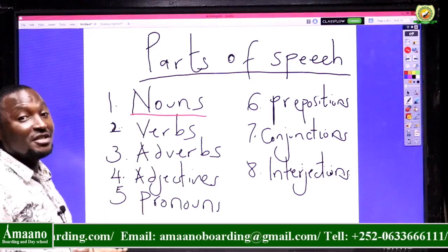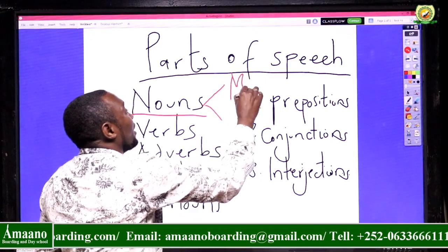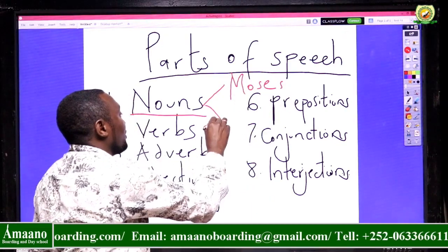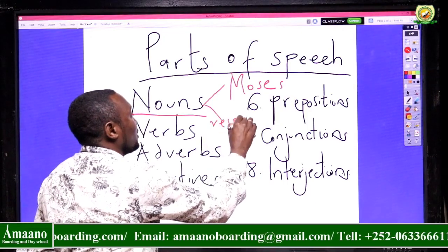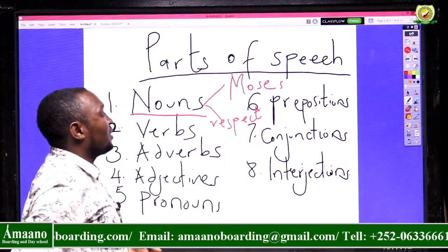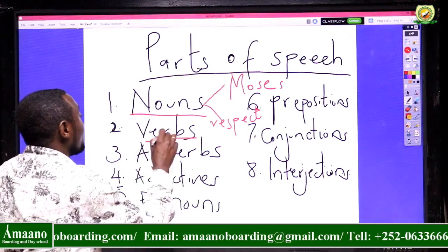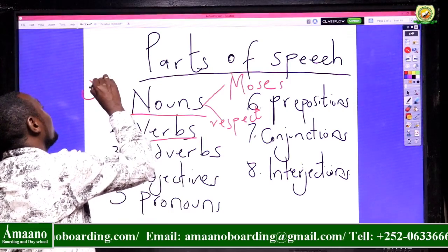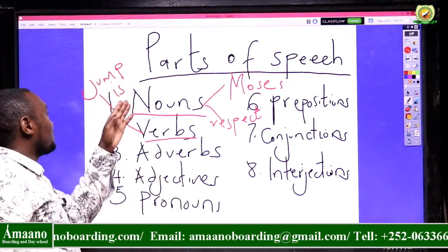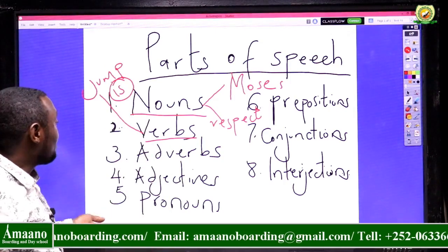The verbs, a verb is a doing word. So this example is name of a person, like Moses. Then it could be an idea, like respect. We have done this, so make sure you go through that in details from your books, from your notes. A verb is a doing word, an action word. For example, jump, eat, sleep. We learned this as an auxiliary verb or helping verb.